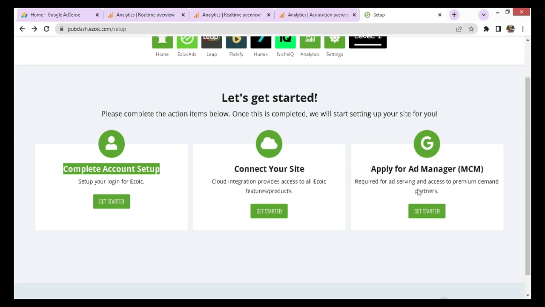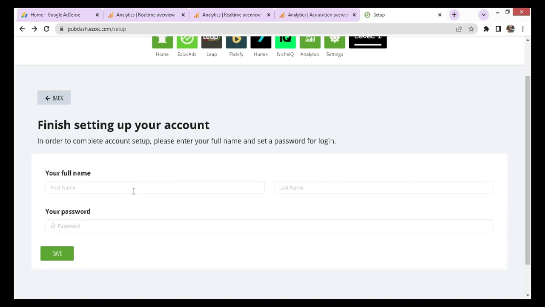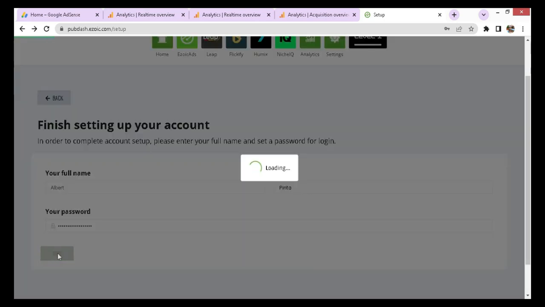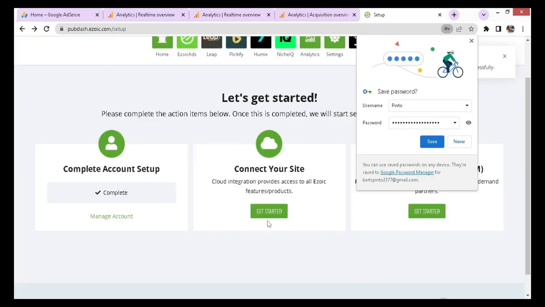This is the third party ad manager. So let's click on complete account setup. To set up your account, I mean the login account, provide your full name, your first name and last name. Then your password. Here you can see the account setup is completed.